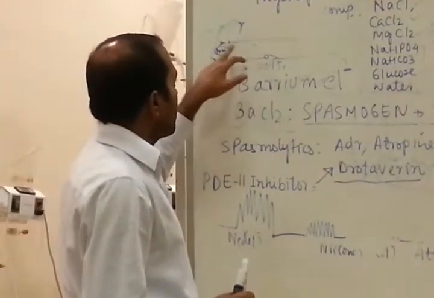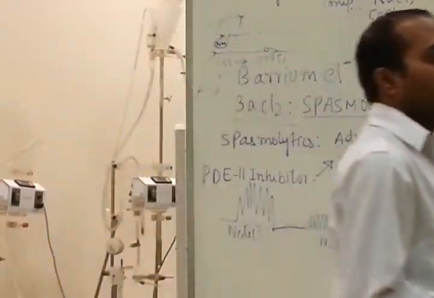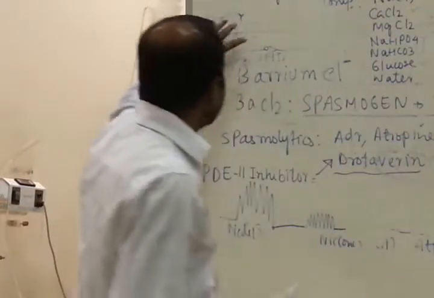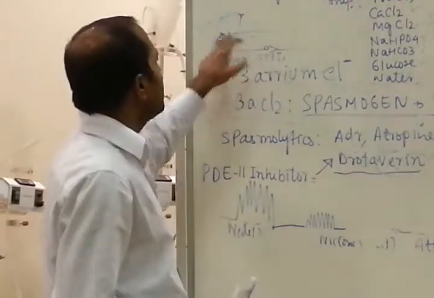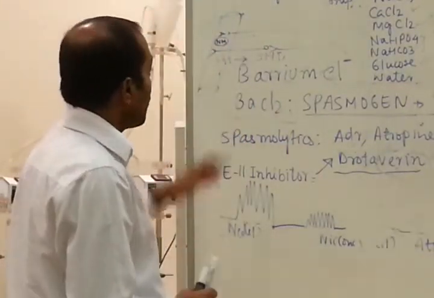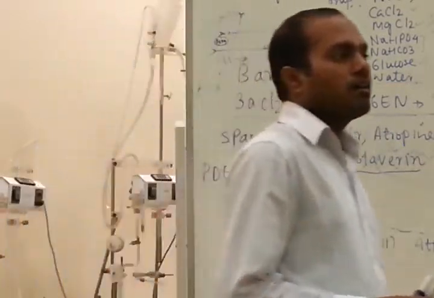But in case of intestine, the ganglia of the parasympathetic lie just nearby the effector organ. Once you cut a piece of intestine, the ganglia are inside the muscle. So in the ganglia, there is a receptor.